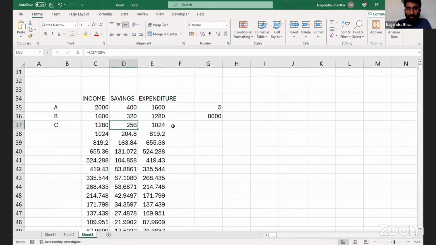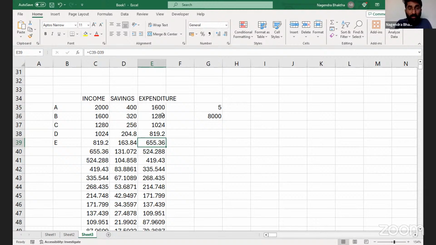1280 minus 256, you will get 1024. He gave it to Mr. D. Mr. D, out of his income 1024, saved 204 and spent 819.2. This 819.2, he gave to Mr. E. Mr. E saved 163 and spent 655. This goes on forever. Think of that multiplier, it goes on multiplying.